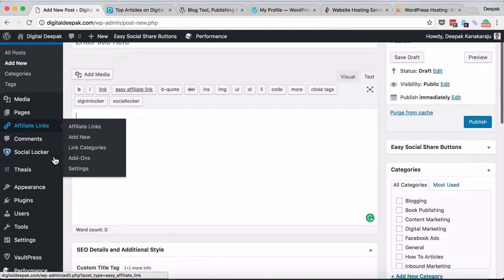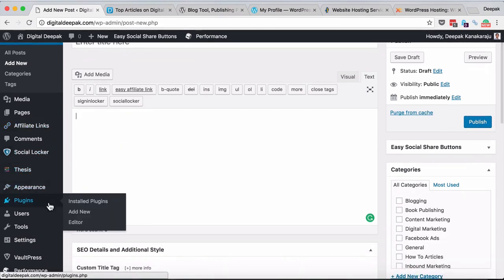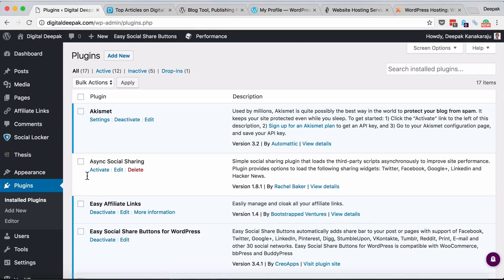So affiliate links is basically a plugin. One thing I want to tell you about in the entire WordPress thing is plugins and themes. There are plenty of plugins and themes available for WordPress, and each plugin does a different work. For example, if you had noticed, as soon as you subscribe to my blog for my free digital marketing newsletter,